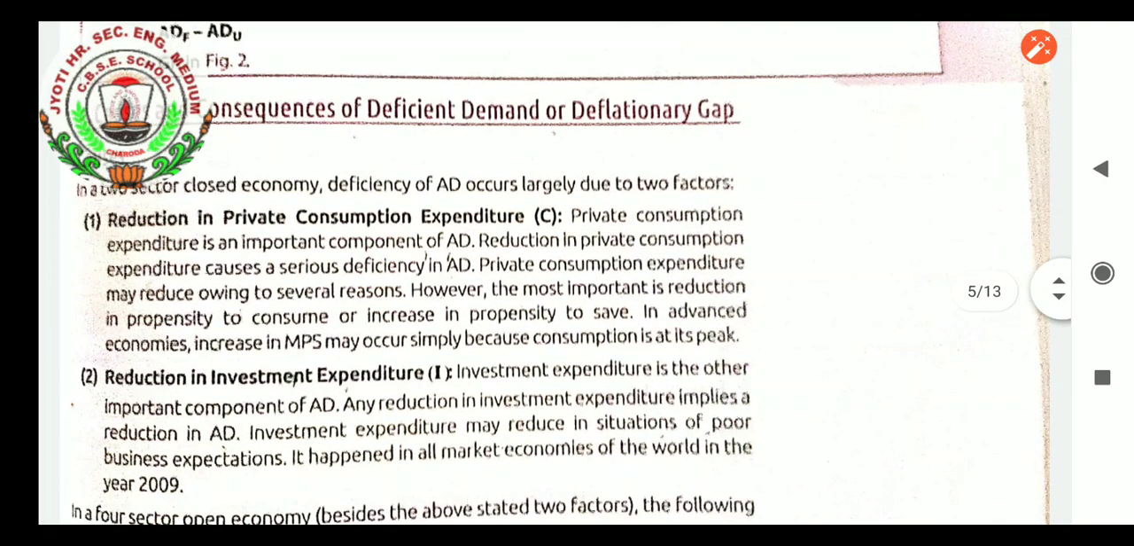Causes, as I already explained to you, just recall the points we have learned. The very first is private consumption expenditure. As people get underemployed, their income will decrease, and this will affect their consumption level also. As the consumption level declines, aggregate demand will also decline. Reduction in investment expenditure: investment expenditure is the other important component of aggregate demand. Any reduction in investment expenditure implies a reduction in aggregate demand also.